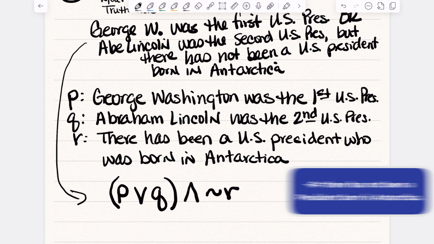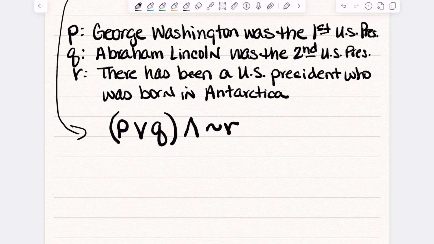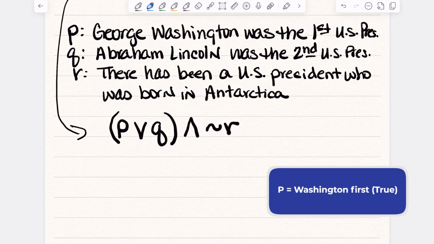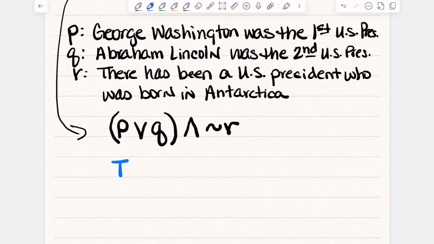So let's determine true or false on these. George Washington, the first U.S. president? Yes. Abraham Lincoln, the second president? No. And there has not been a U.S. president born in Antarctica. That is true, because all presidents are supposed to be born in the United States.